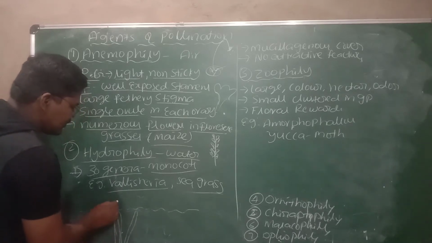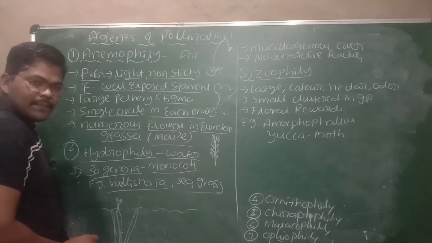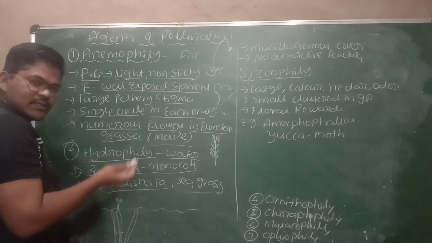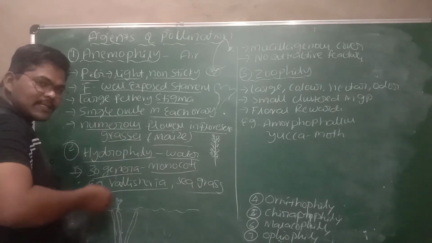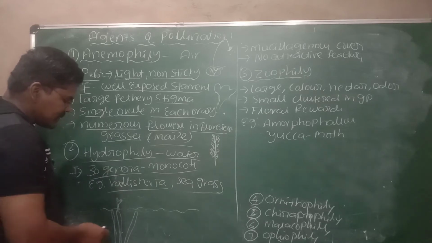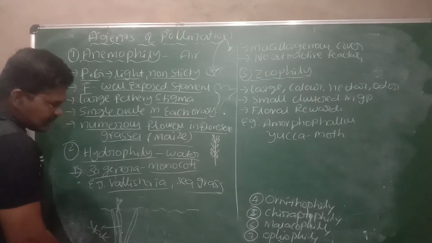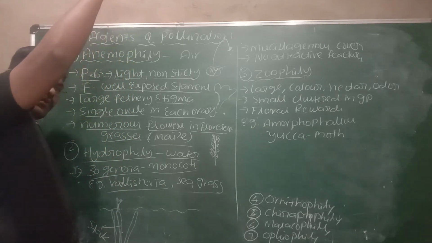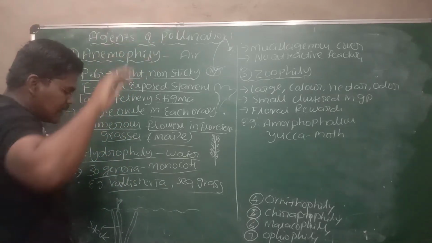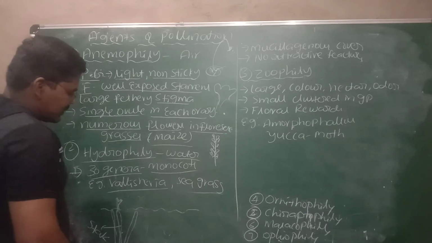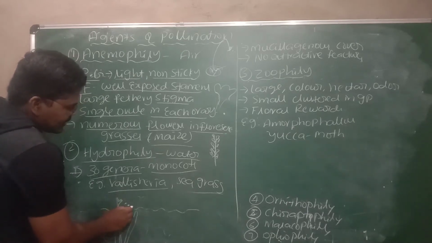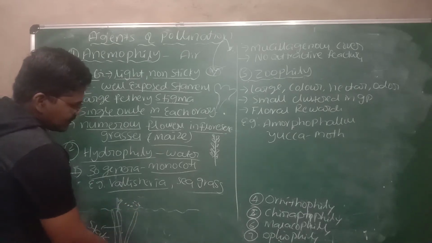See, the flowers of Vallisneria are exposed on the surface of water, present above the surface of water by a long stalk. With the stalk, the flower reaches the surface of water. The pollen grains are released into the water.